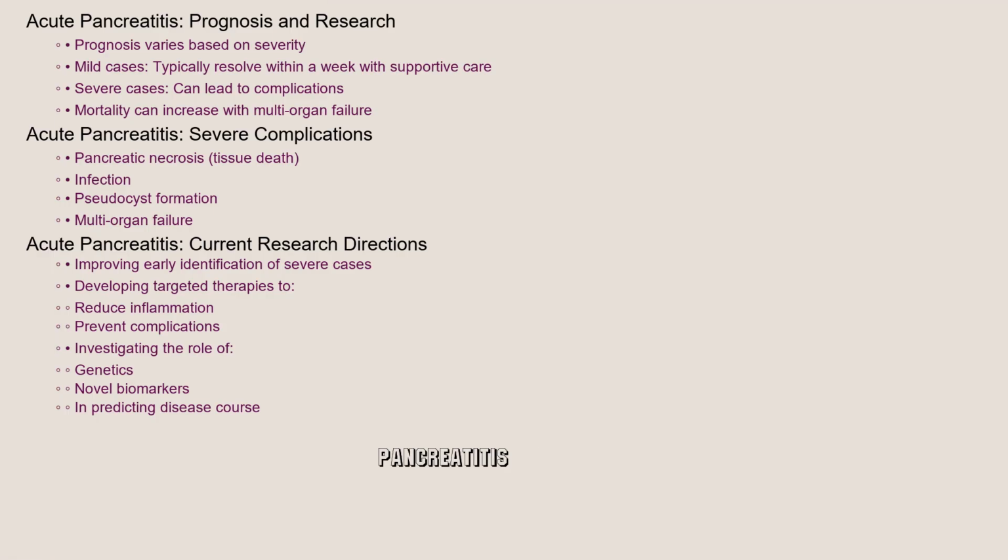However, severe acute pancreatitis can lead to significant complications, including pancreatic necrosis, tissue death, infection, pseudocyst formation, and even multi-organ failure, which can increase mortality. Recent research focuses on improving early identification of severe cases and developing targeted therapies to reduce inflammation and prevent complications. There's also ongoing research investigating the role of genetics and novel biomarkers in predicting the course of the disease.